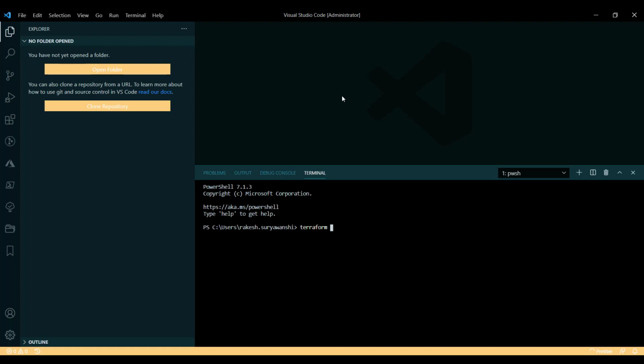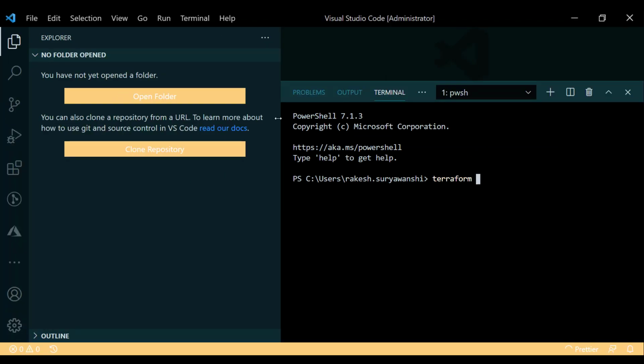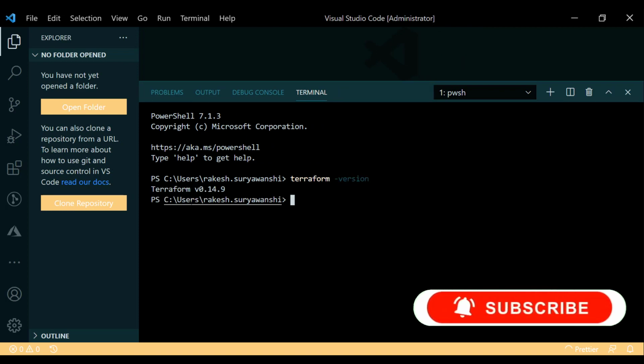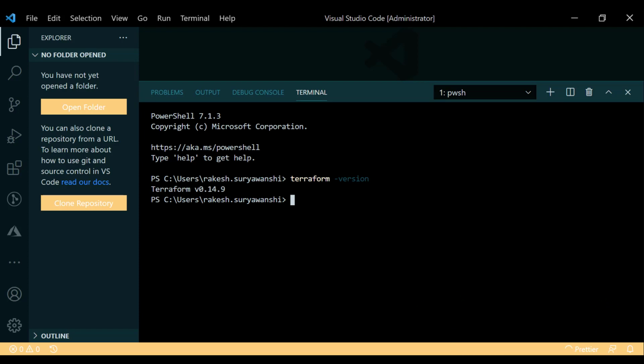Terraform dash, let me just make it bigger so that we have clear visibility. Terraform dash version, and we can see the command is responding with the latest version of Terraform which we have installed on this machine. So this is how our installation is completed, and we are ready to use Terraform.